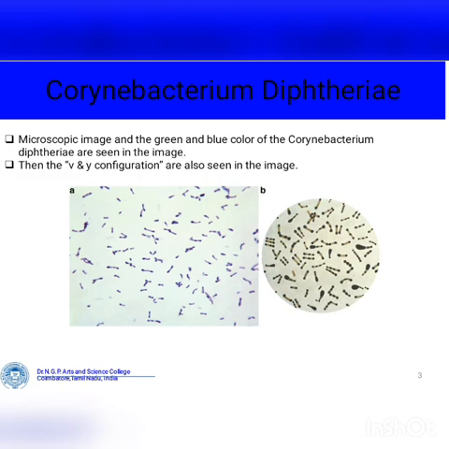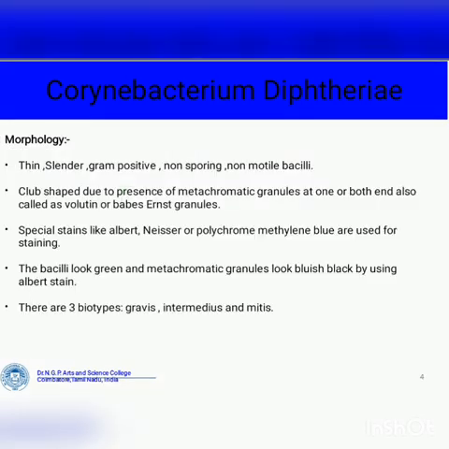These are images of Corynebacterium diphtheriae under the microscope, and in this microscopic image we see Y and V configurations. Then we talk about morphology. It is a thin, slender, gram-positive, non-sporing, non-motile bacillus, club-shaped due to the presence of metachromatic granules at one end or both ends. These are also known as volutin or Babes-Ernst granules.